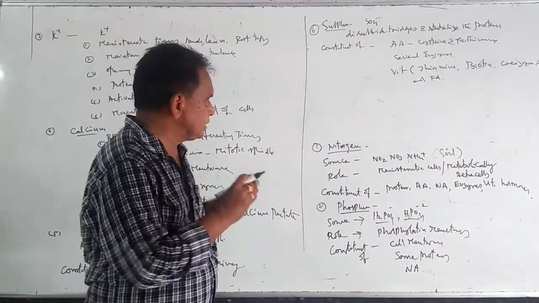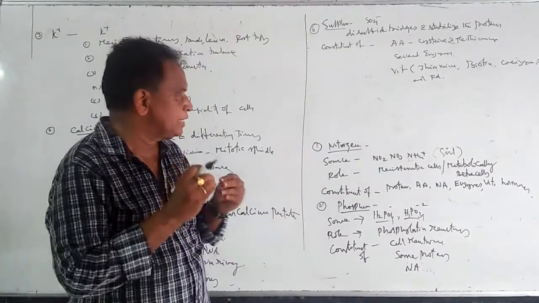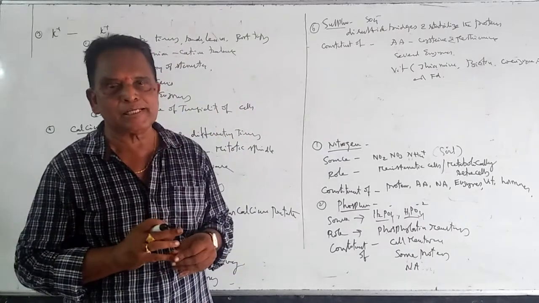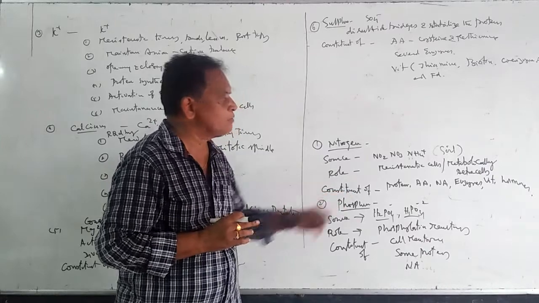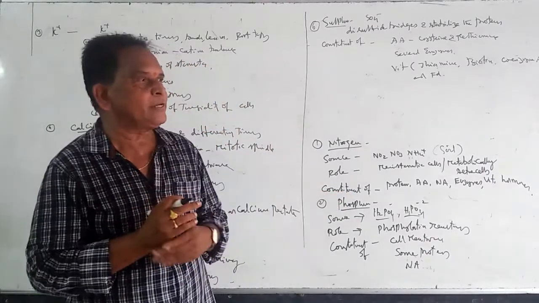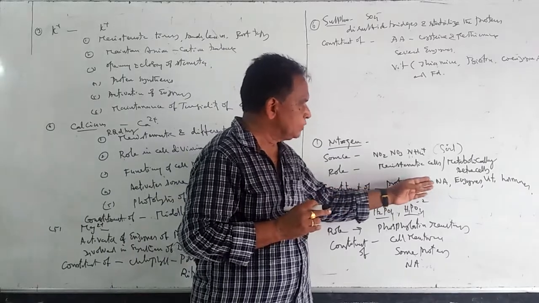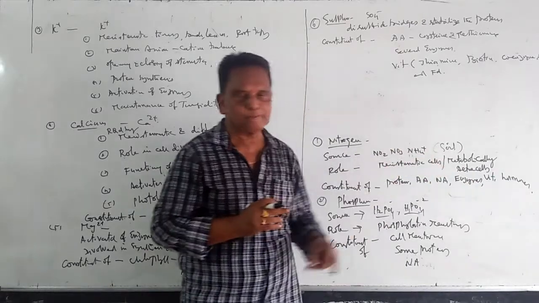And this nitrogen is abundantly present in meristematic cells and metabolically active cells. Nitrogen is a constituent of various types of biomolecules present in plants, like proteins, amino acids, nucleic acids, enzymes, vitamins, and hormones.